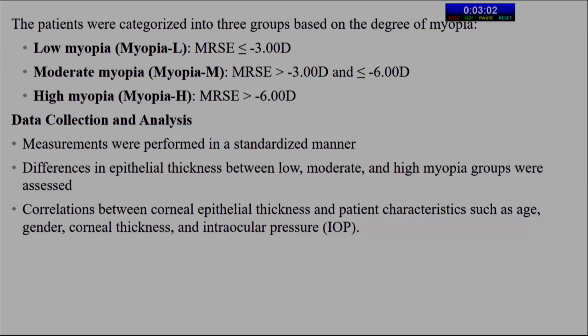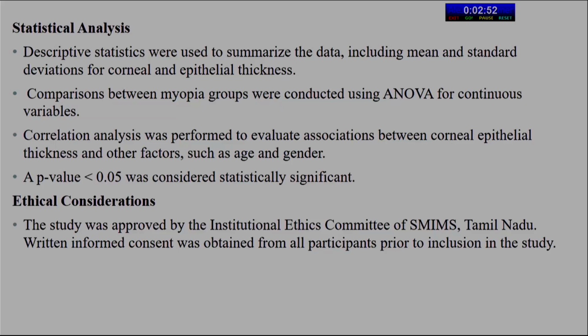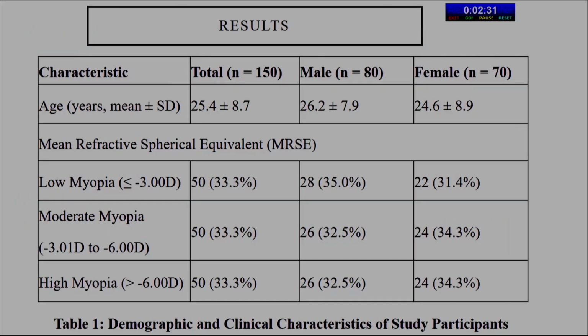Differences in epithelial thickness between the low, moderate, and high myopia groups were assessed, and correlation between epithelial thickness and patient characteristics such as age, central corneal thickness, and intraocular pressure was assessed. For statistical analysis, descriptive statistics were used to summarize the data, including mean and standard deviation for corneal epithelial thickness. ANOVA was used for comparison between myopia groups for continuous variables. Correlation analysis was performed for association between corneal epithelial thickness and other factors, and a p-value less than 0.05 was considered significant. Ethical consideration was given.